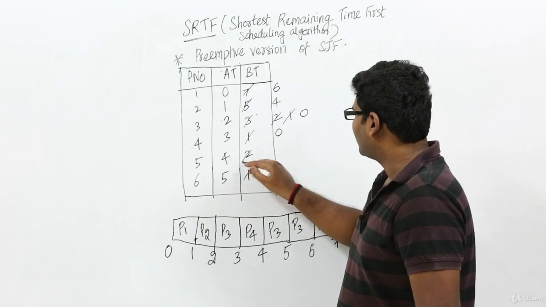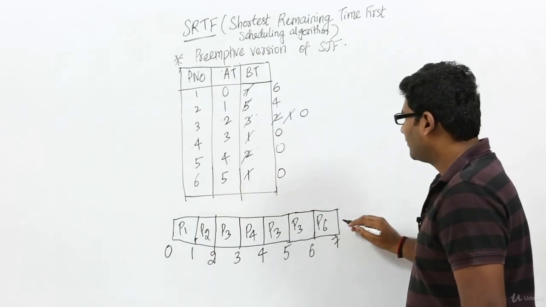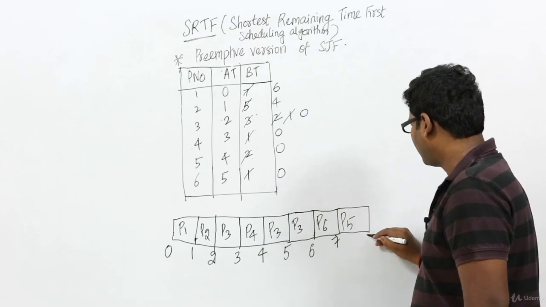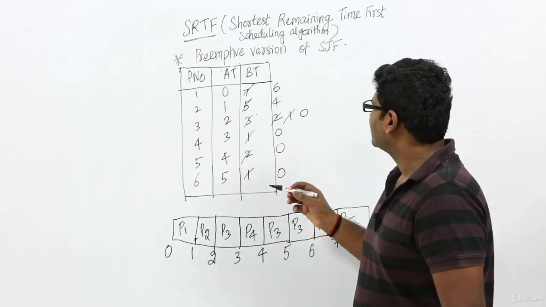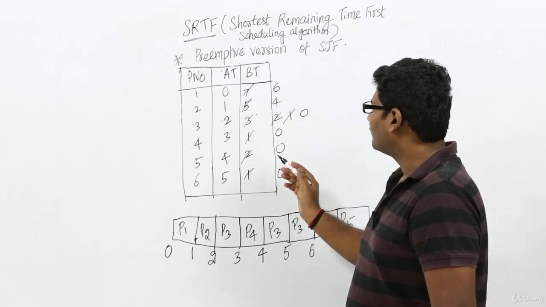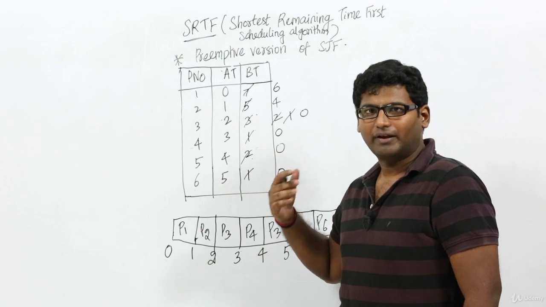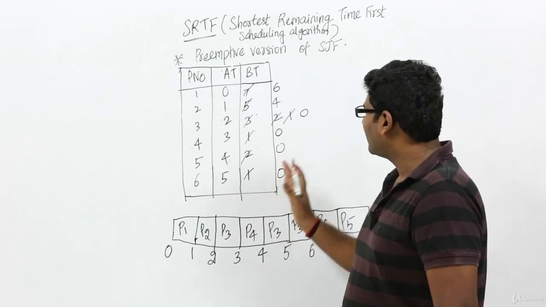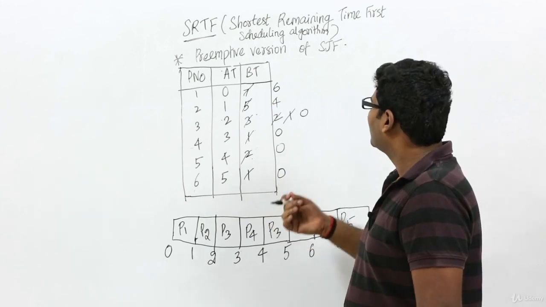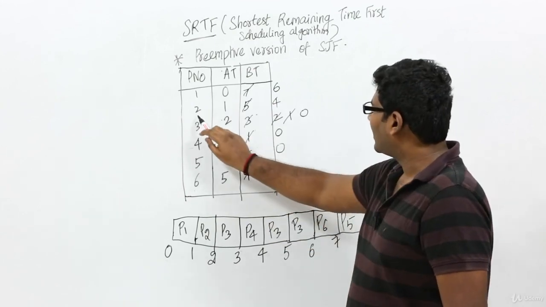See, so let us assume I have taken process P5 and it has gone till 9. Fine. Now see this, all the processes have arrived to the ready queue, which means all the processes have come to the RAM. Now from then on, this SRTF will behave exactly like SJF, because now P2 has the highest priority.